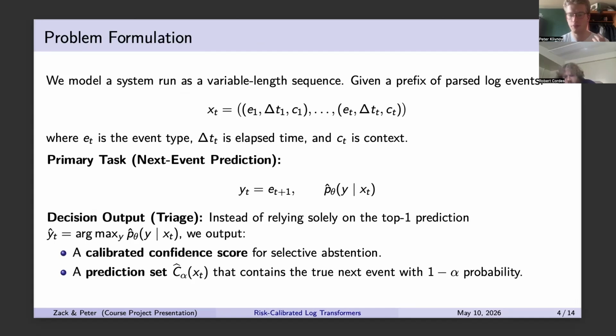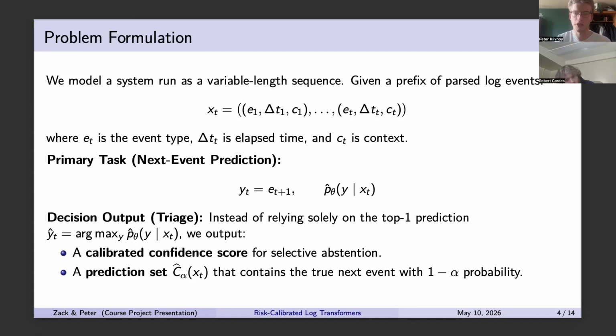We want to model the probability distribution of the next event type, and then use this probability distribution, which should be calibrated, to give us some confidence scores. And then we want to create a conformal prediction set, which should include the correct event type with some marginal probability. So our framing is predict the next event and then turn this prediction into some decision